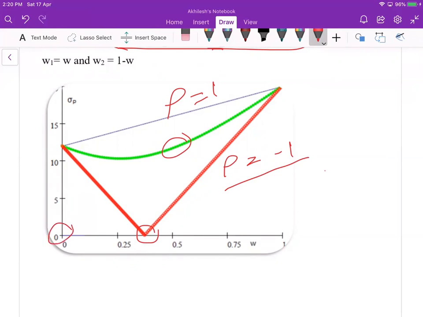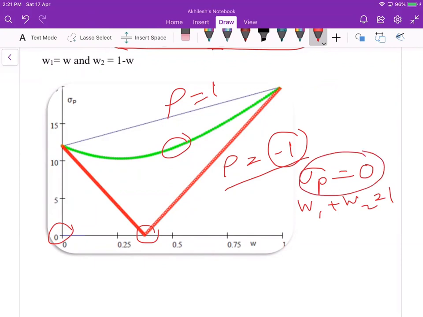I mean, sigma p is 0 when you combine in such a fashion that w1 plus w2 equal to 1. You can get one portfolio which has risk 0, considering both the assets are perfectly negatively correlated. So you can create a risk-free asset considering two assets with perfectly negative correlation.